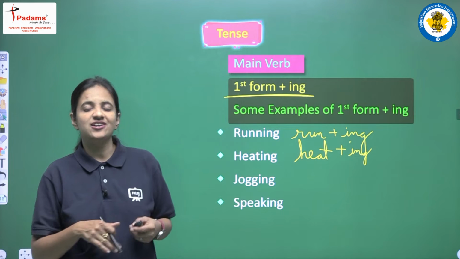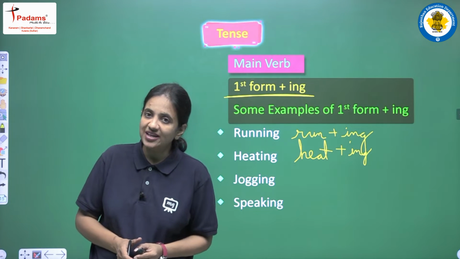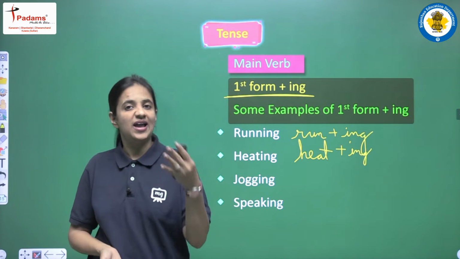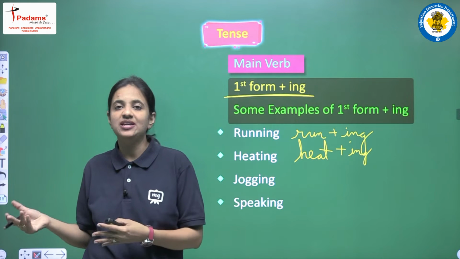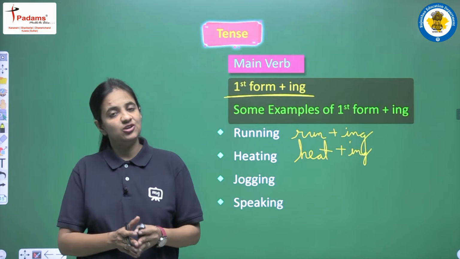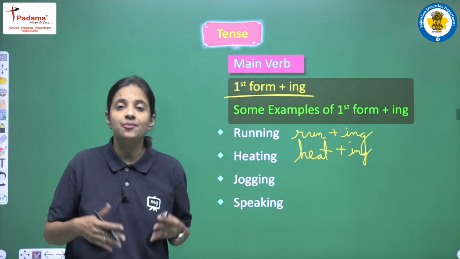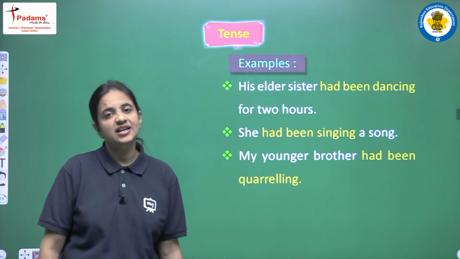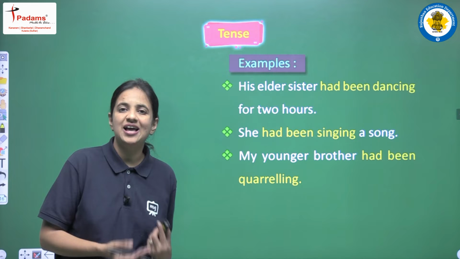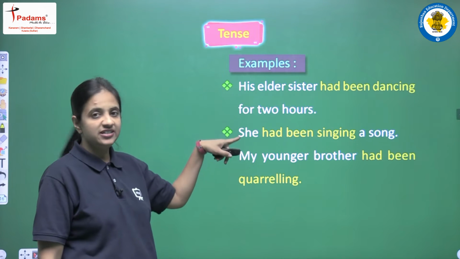And one more thing, for all the different kinds of sentences, positive, negative and interrogative, we have to use the same rules. We have to use had been as a helping verb, and we will use first form plus ing as a main verb. Clear? So now let's see some examples of how we can use the helping verb and main verb here. Let's read some sentences.